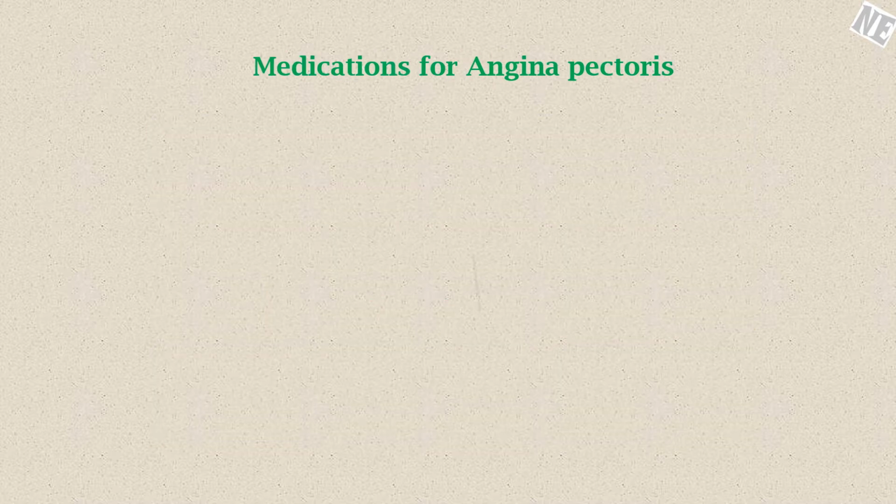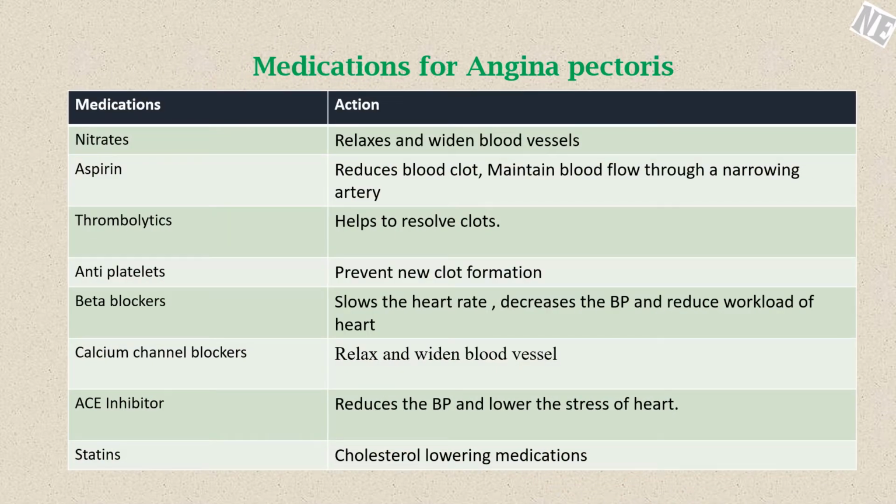Medications for angina pectoris. Nitrates are often used to treat angina. They relax and widen the blood vessels, allowing more blood to flow through the vessel. The most common nitrate used to treat angina is nitroglycerin tablets, which are put under the tongue.